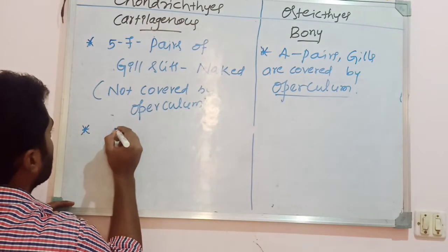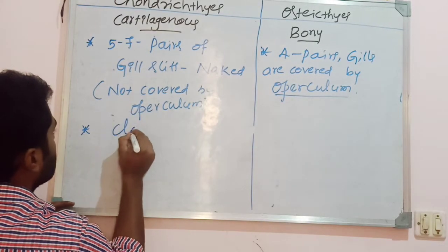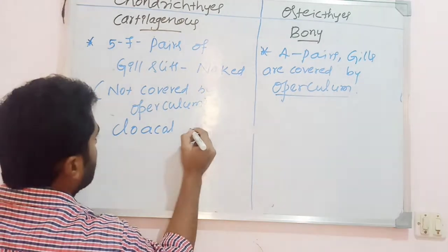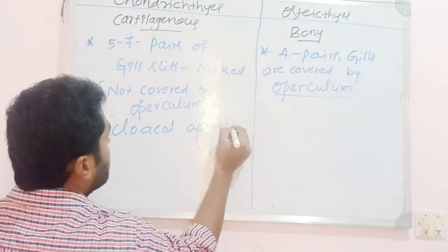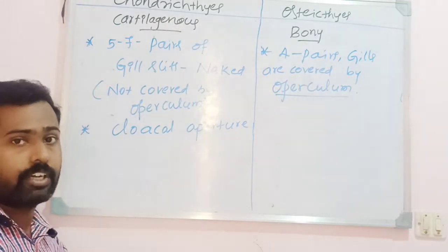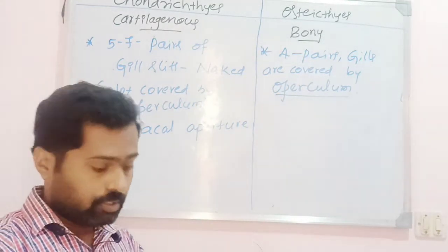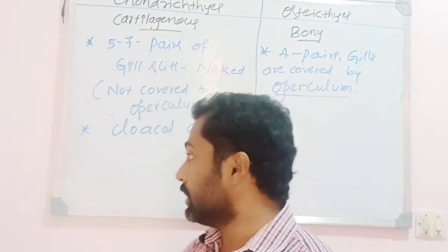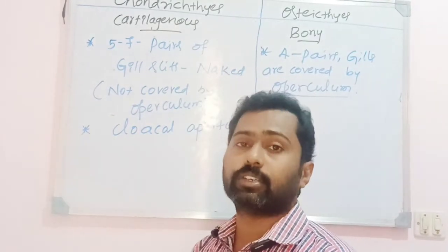The alimentary canal, where these animals possess the cloacal aperture. It means the alimentary canal ends as a cloacal aperture. It acts as both the copulatory region and the region for elimination of excretory matter.